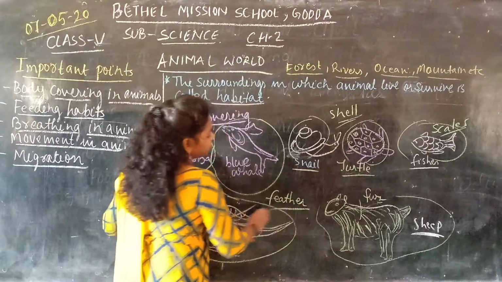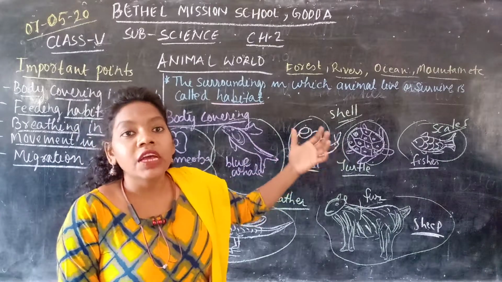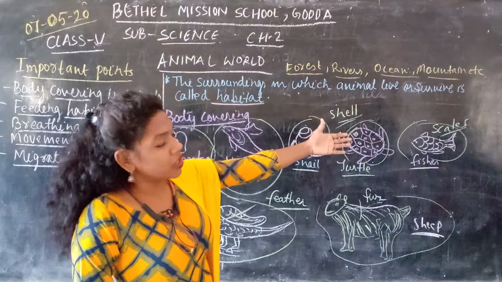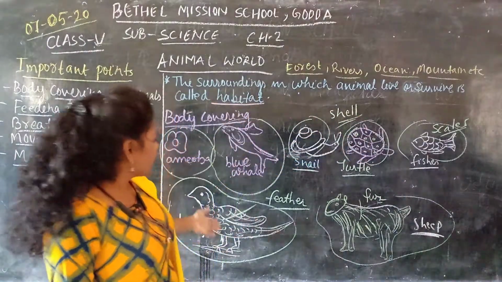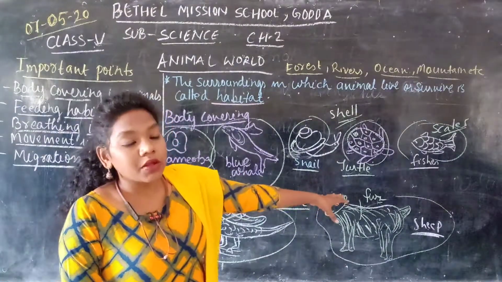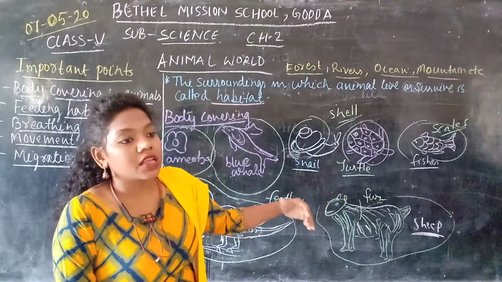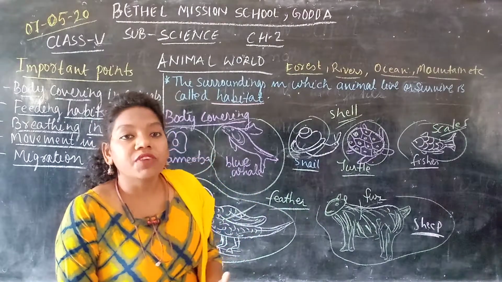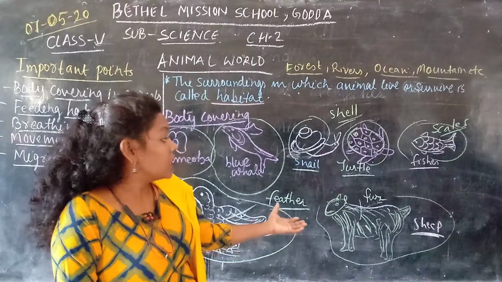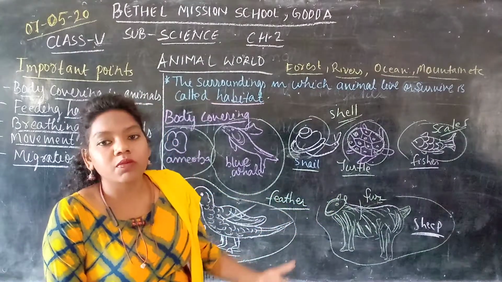So these are the different physical features that different animals have. Snails and turtles have the shell, then fish and reptiles have scales on the body, birds have feathers on the body, then mammals like lion and tiger have hair all over their body, and some special animals which live in the cold region, like polar bear, some of the wolves, and sheep, have thick hair which is called the fur. This protects them from the cold wind.